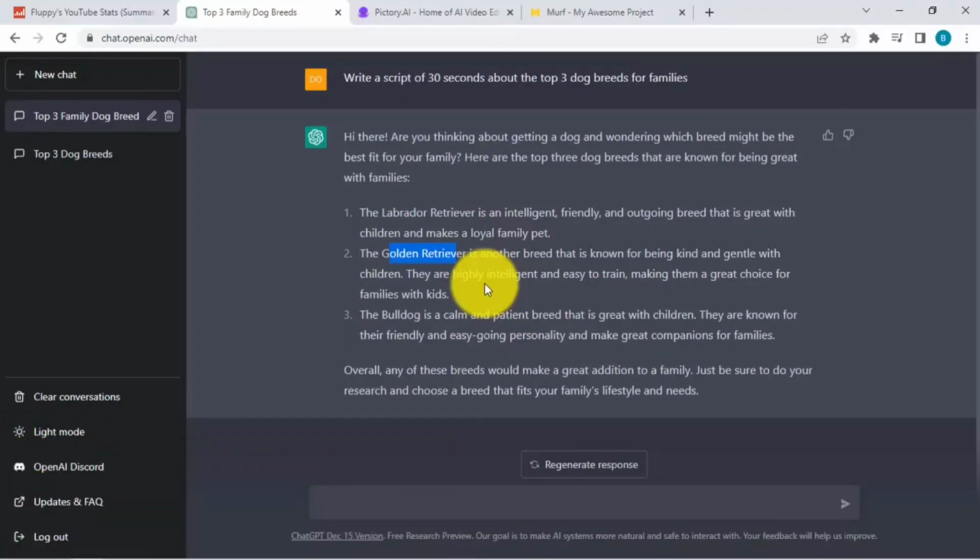Okay, so once we're happy with this script, you can regenerate the response or you can even add more details to it. You can just request ChatGPT to do this for you. But right now, we have our script ready, right? That's step number 1.